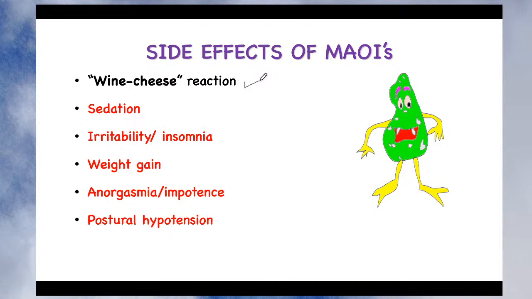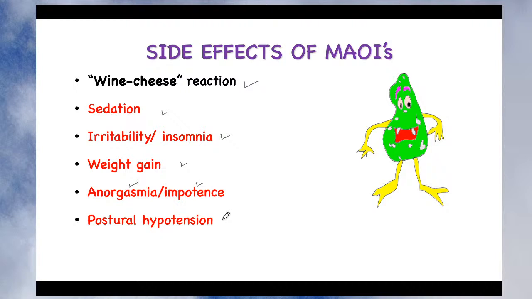I have intentionally highlighted them in red because all these side effects are also seen in the case of tricyclic antidepressants. We have seen in our last lecture that tricyclic antidepressants also produce sedation and irritability, and as a result the patient finds it difficult to sleep. So there is difficulty in sleep, it produces insomnia, there is weight gain, right? There is a problem of sexual function: anorgasmia is seen in females, and impotence is seen in males.